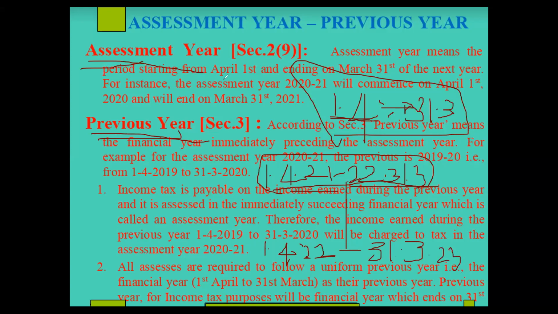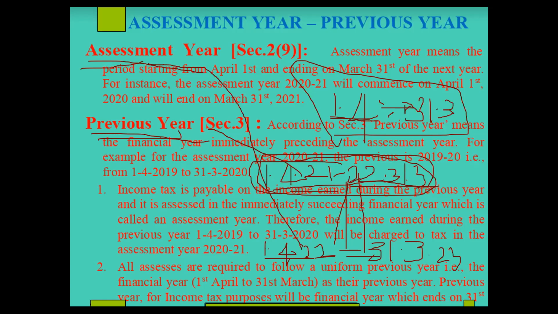I am repeating this concept. If a person has earned some income in this financial year, he has to pay tax on that income in the next year, that is from 1/4/2022 to 31st March 2023. Of these two years, this one is known as previous year, whereas this one is known as assessment year.